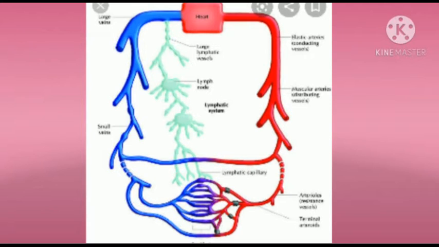The diagram is showing the lungs, and the lungs are giving the oxygenated blood. That red color is the oxygenated blood and blue color is the deoxygenated blood. After that, the heart, and after it connected to the blood capillaries, and after that the deoxygenated blood. Along that side, the lymphatic duct is there which carries the lymph, and lymph capillaries are also shown in this diagram. So students, this is the diagrammatic representation of blood and lymph circulation.